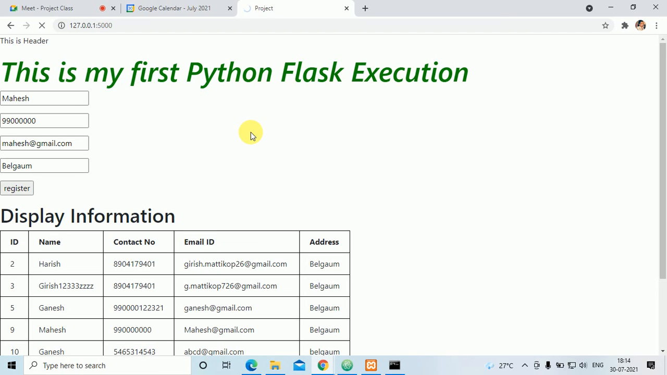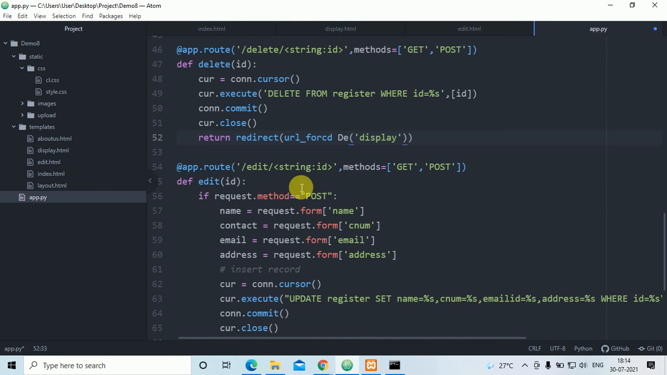Now one more thing I'll do: I'll create one search, with a text box and one button, that is search. I don't know why it is taking so much time. First I'll show you.